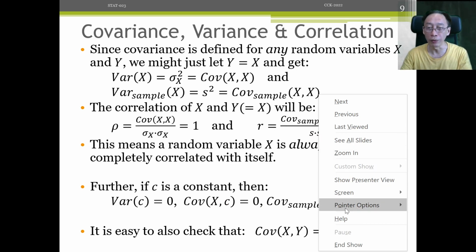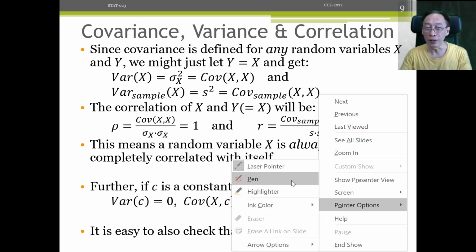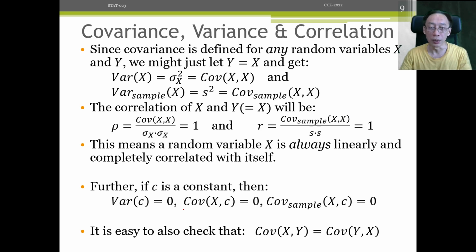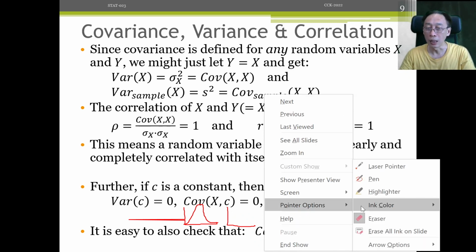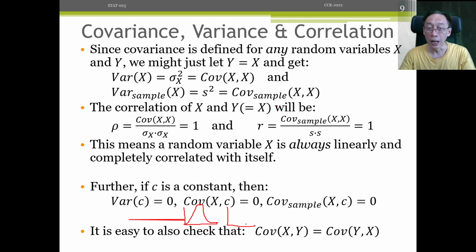So there is no covariance whenever one of the variables is constant. For example, if the height follows some sort of a bell curve, and the weight follows a bell curve, and the height follows a straight line, no change. No change means that all the heights are exactly 1.7, right? So that's just a spike here, one bar here.